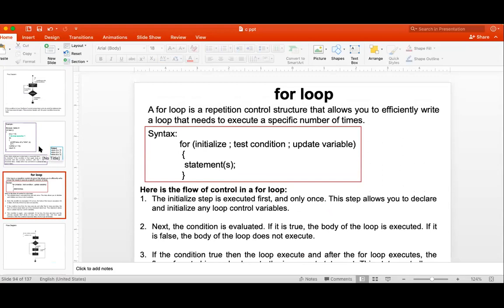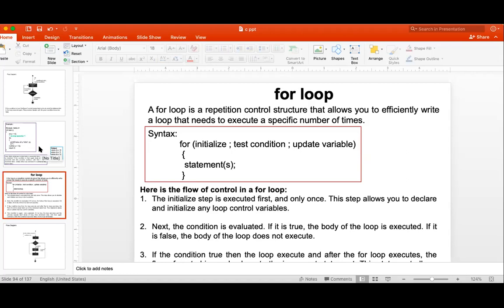Because it is executed at least one time, even if the condition is false at the first time only. But while loop will not execute the statement if the condition is false at the first time, and it will continue to execute the statement until that condition is true.